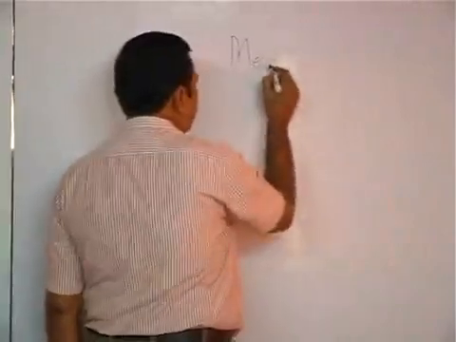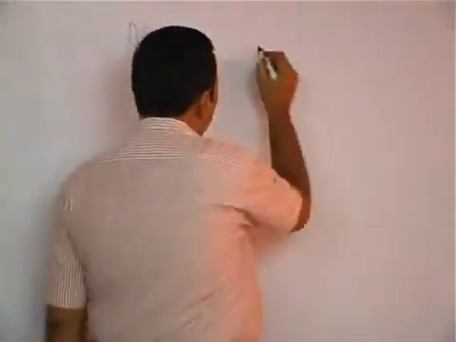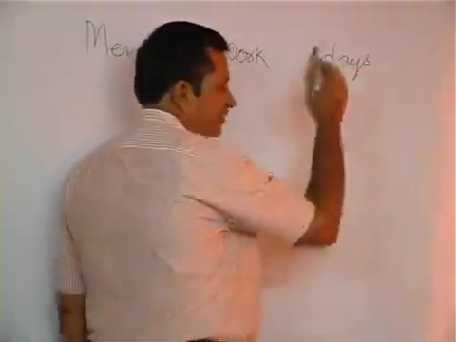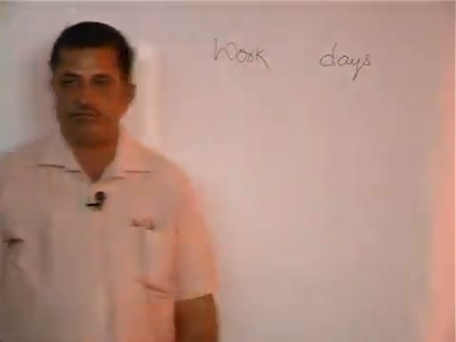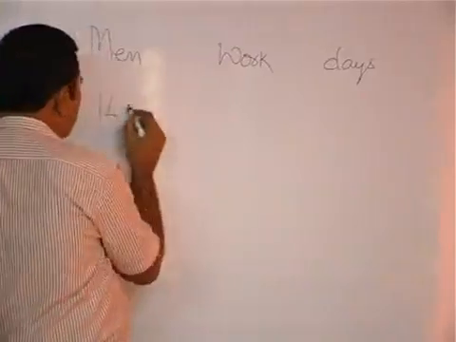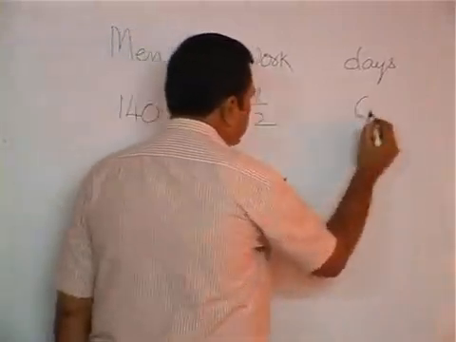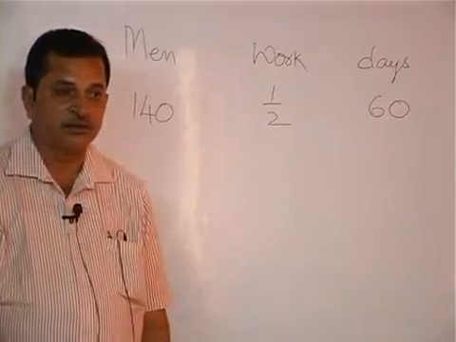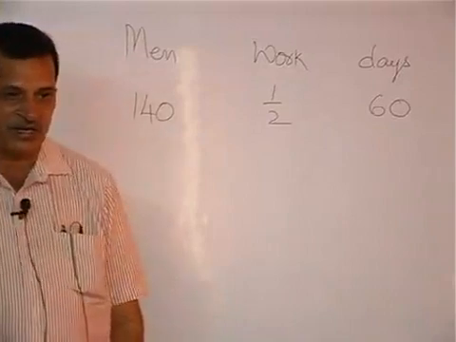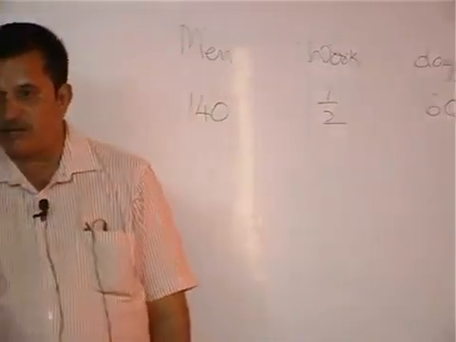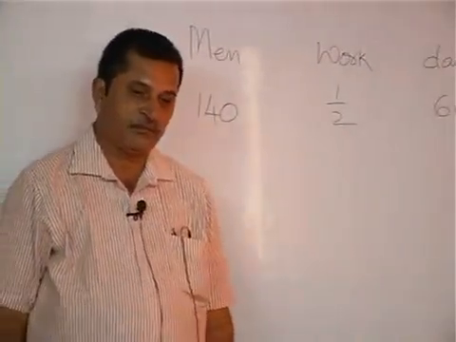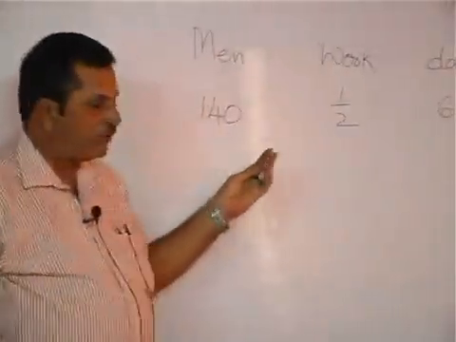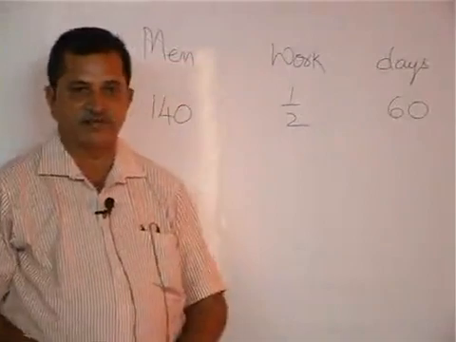Given here, men are given, work is given, number of days also will be given. Half of the work they did in 60 days. Number of men is not provided. A contractor agreed to complete a road in 100 days. He engaged 140 men. Half of the work is completed in 40 days.